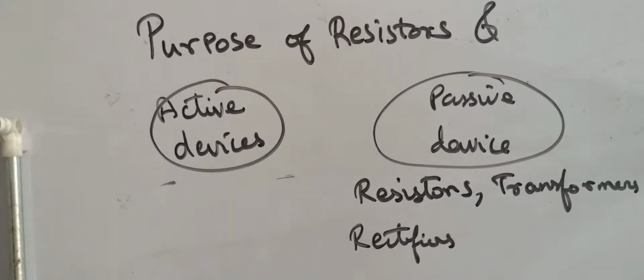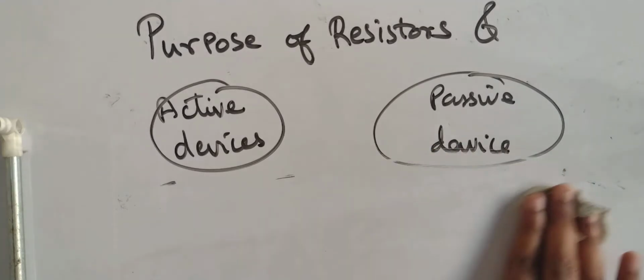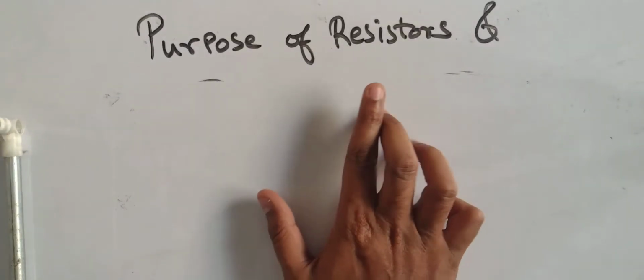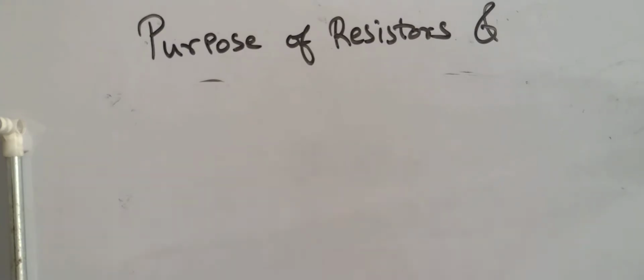These kinds of devices are also essential elements of a circuit. Without them, the circuit cannot be completed. So this is known as passive devices. Resistors come under the category of passive devices. So what do you mean by passive device? Resistors do not require a battery or any external supply to work. Now we'll understand what is the purpose of a resistor.